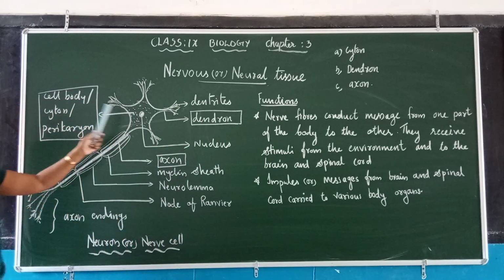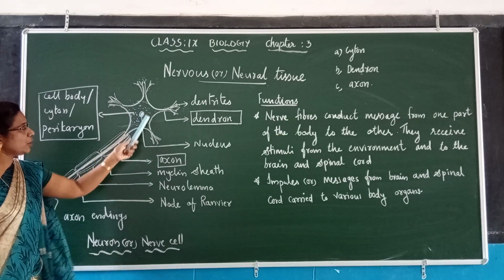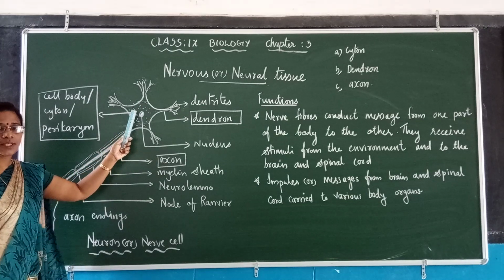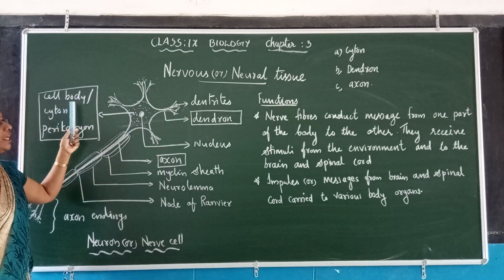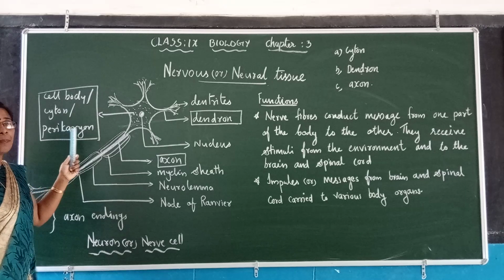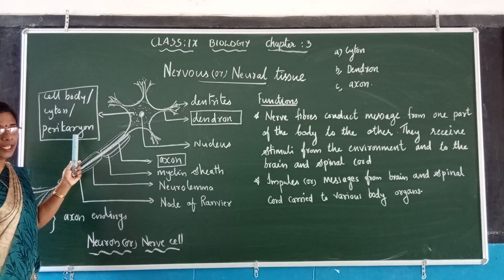Now you have to see the figure. First, this is the nucleus, and around the nucleus is a jelly-like substance, which normally we call cytoplasm. Here is the cell body, or cyton, or perikaryon.